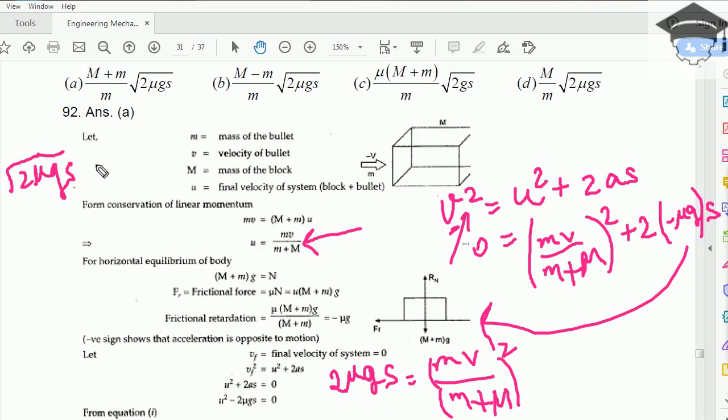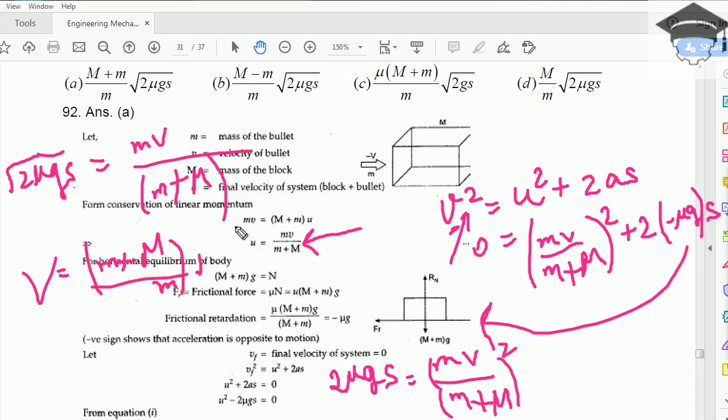Then finally v is equal to capital M plus small m upon small m into root 2 mu g s. That is the answer. So answer would be A, capital M plus small m by small m into under root 2 mu gs.